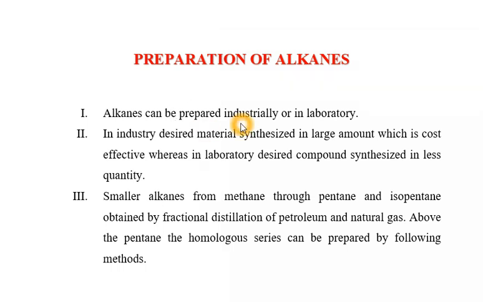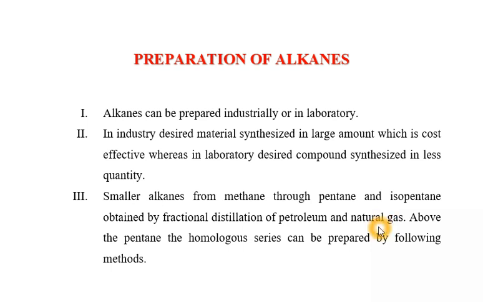Let's see how alkanes can be prepared in industry and in the laboratory. In industry, alkanes are prepared in larger amounts, which is cost effective, whereas in the laboratory the desired compound is synthesized in smaller quantity. Purity is more important when you synthesize in the laboratory. Smaller alkanes from methane through pentane, isopentane are obtained by fractional distillation of petroleum and natural gas.